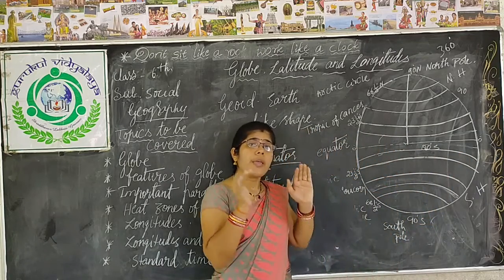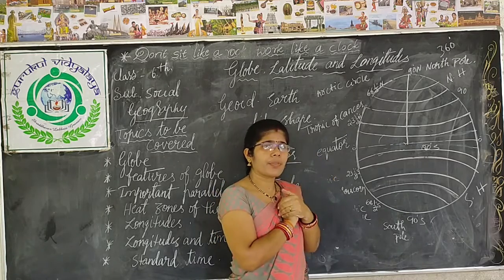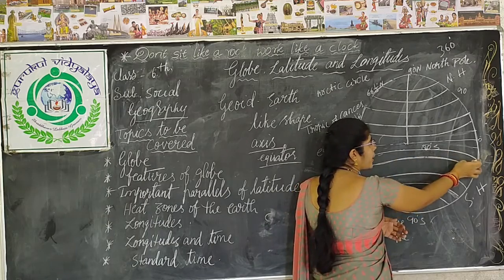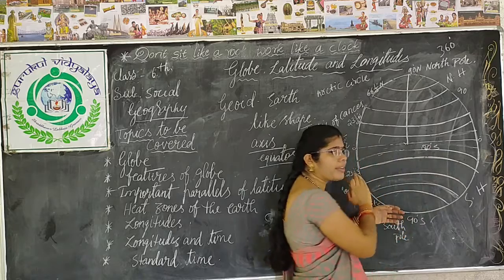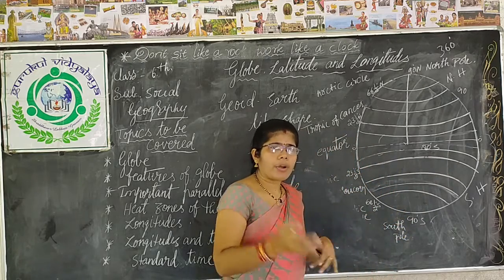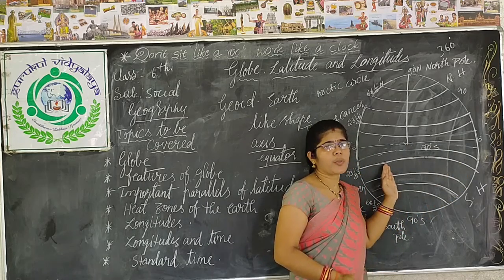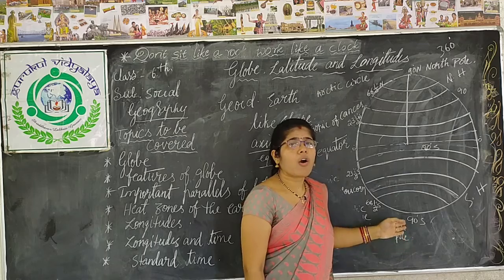Then how can we precisely locate the particular place where it is? For that purpose, we should see whether, along this 20 degrees south latitude, Tonga or Mauritius lies eastwards or westwards, whether they are in the eastern or western hemisphere. So for that purpose, what do we have to see? The longitudes.